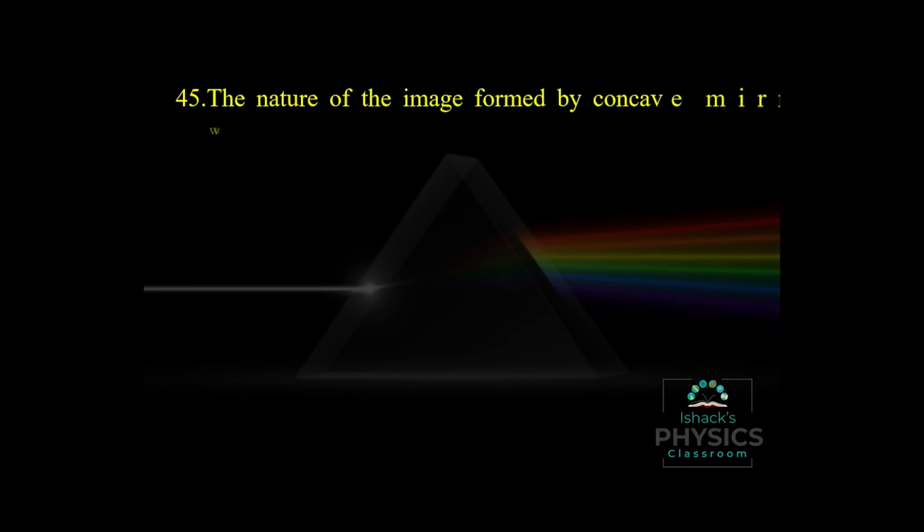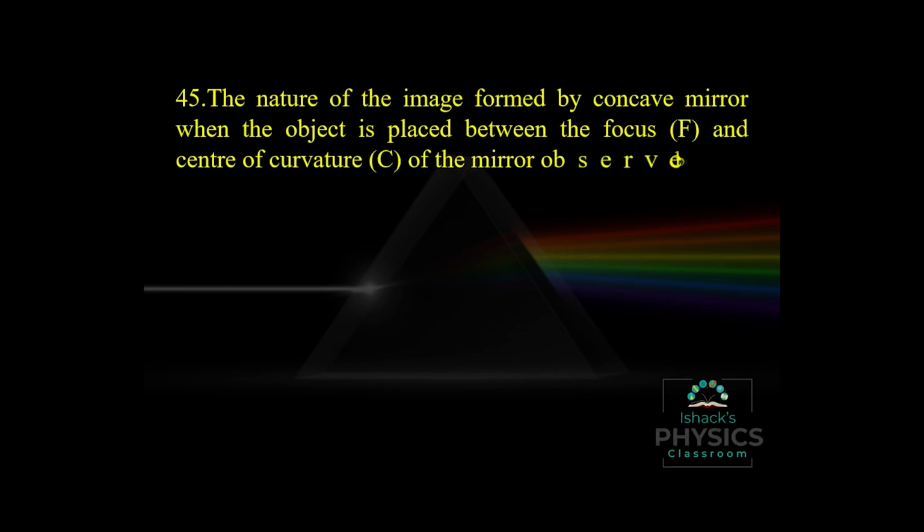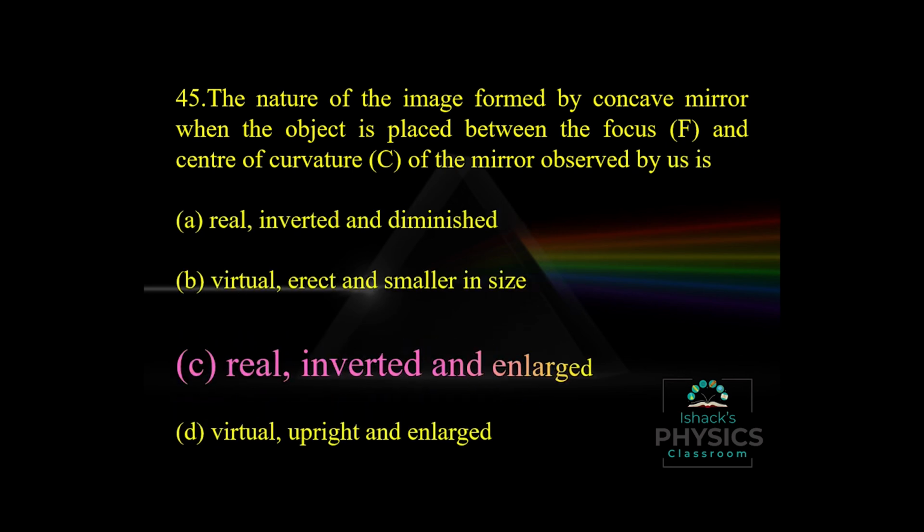What is the nature of the image formed by a concave mirror when the object is placed between F and the center of curvature? Because the object is placed between F and C, we get a real, inverted and enlarged image. In a similar manner, if it is placed beyond C, the image is real, inverted and small in size.